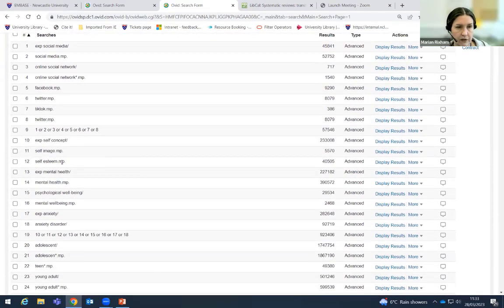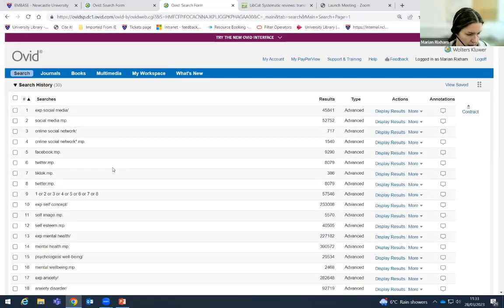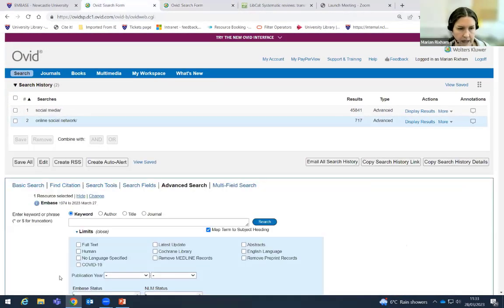So moving on to the second element, I'm going to have a look back in Embase, and I'm going to have a look at self-image.